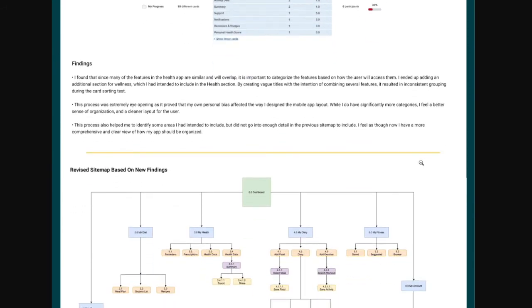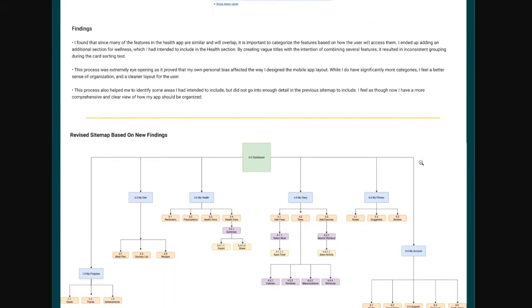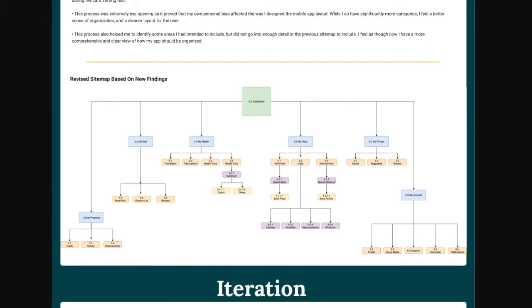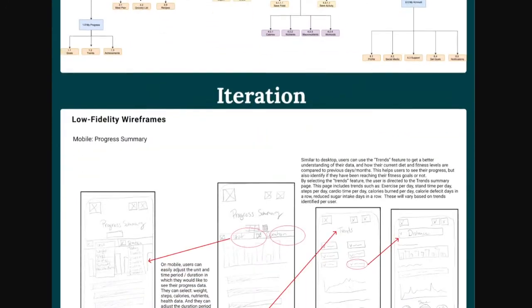Then, using those findings, I revised my sitemap to categorize features in a more intuitive way. For example, I originally had the diary log under both my food and my fitness, which I found confused users. I ended up creating a separate user diary, which I later renamed daily log, in which users could input both fitness and food data from there. Once I had completed these steps and I was happy with my sitemap, I was ready to start creating